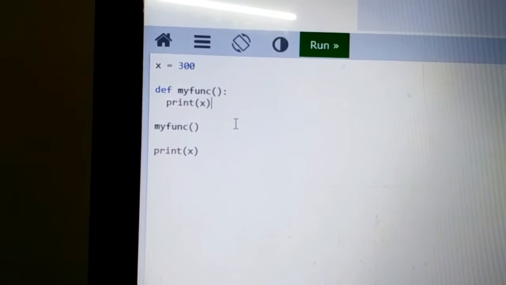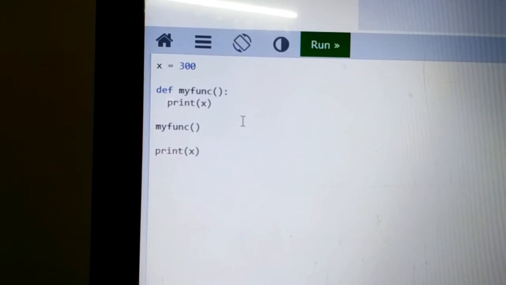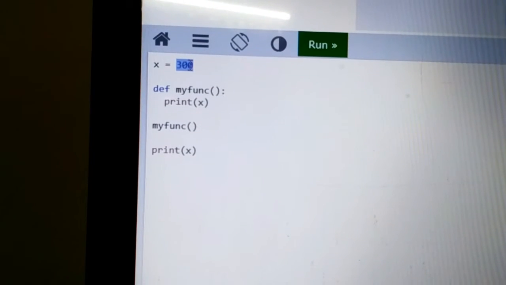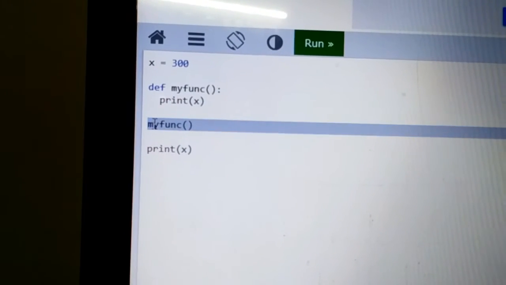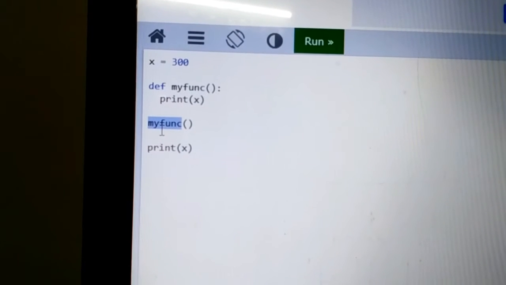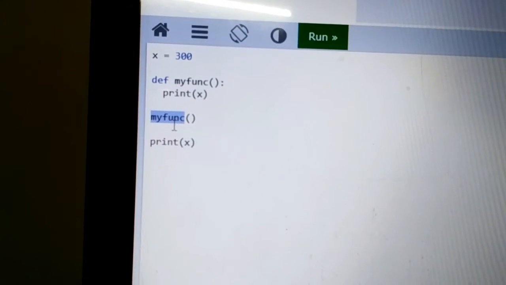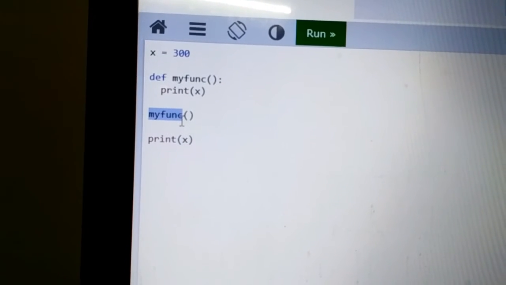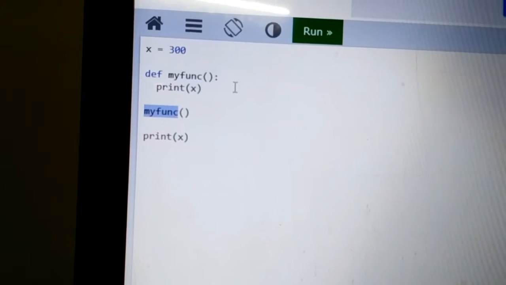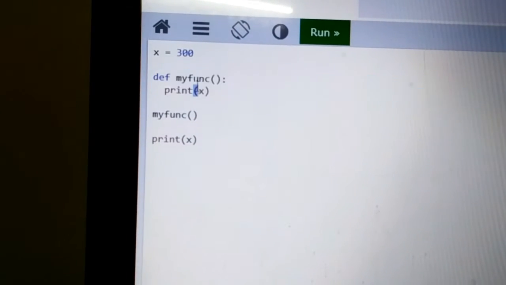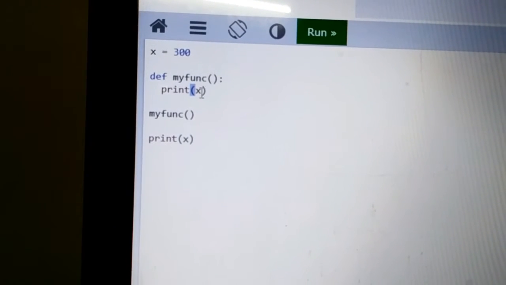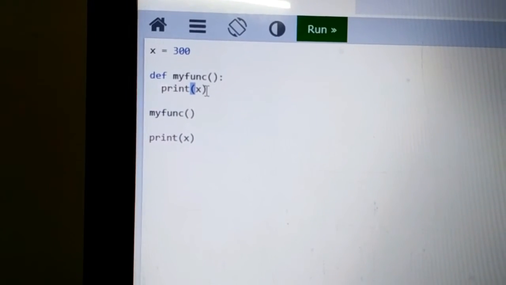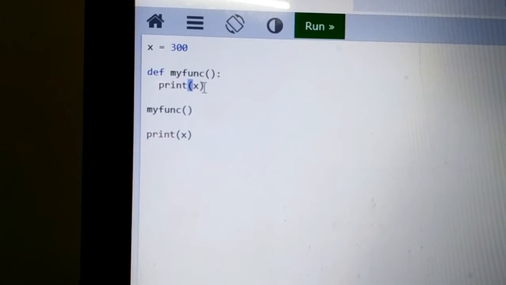When you are executing this code, execution first starts with the main function, that is x is equal to 300. Then immediately the cursor goes to the my function call statement. When you are calling my function, it immediately searches for the my function definition. So control goes to this my function definition. Here the next statement is print of x, but there is no x here, so it acts like the main function's x is equal to 300.